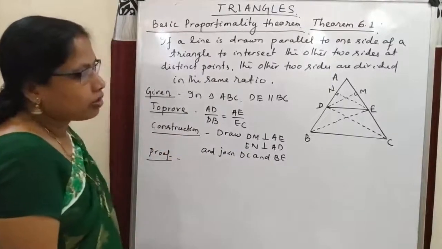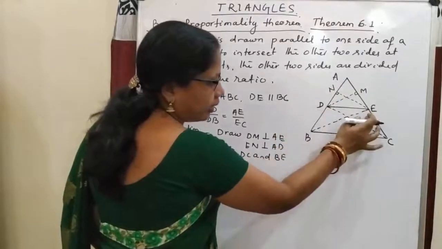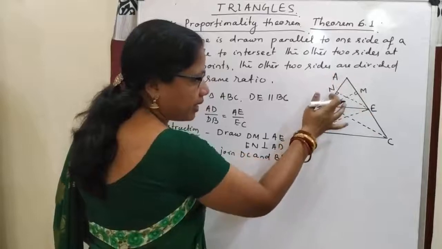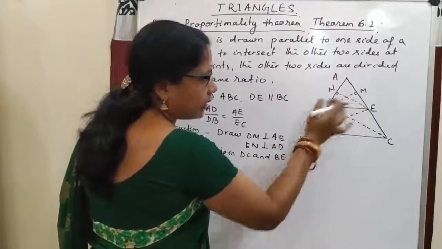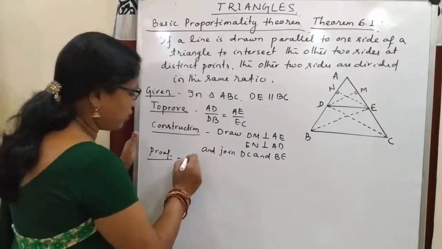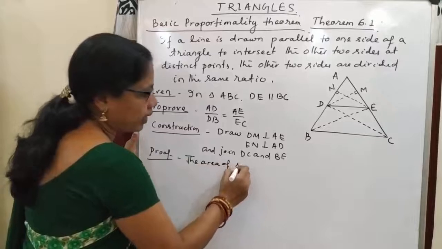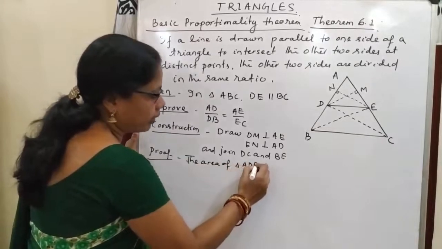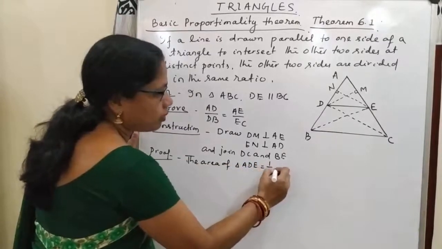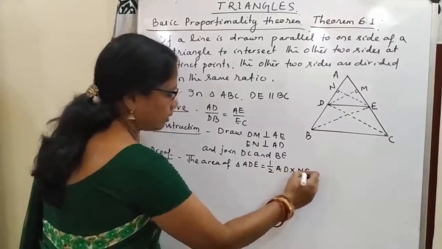Now, what is the area of triangle ADE if we take the base as AD and EN as height or altitude? The area of triangle ADE is equal to half AD into NE.